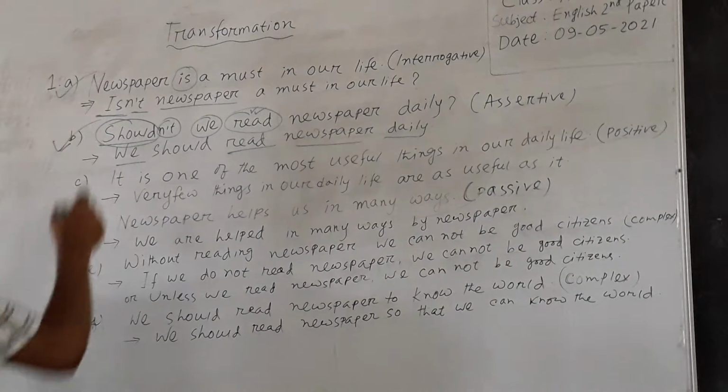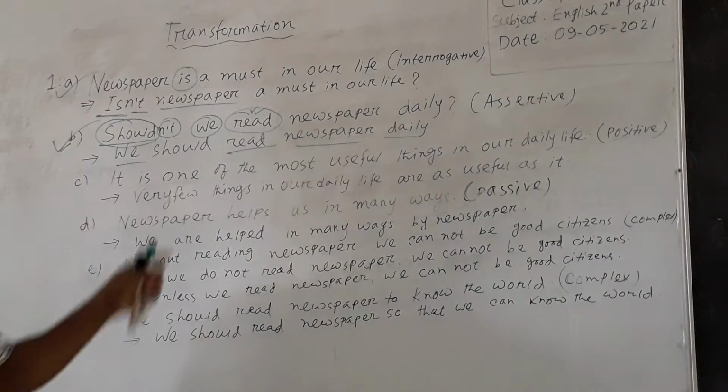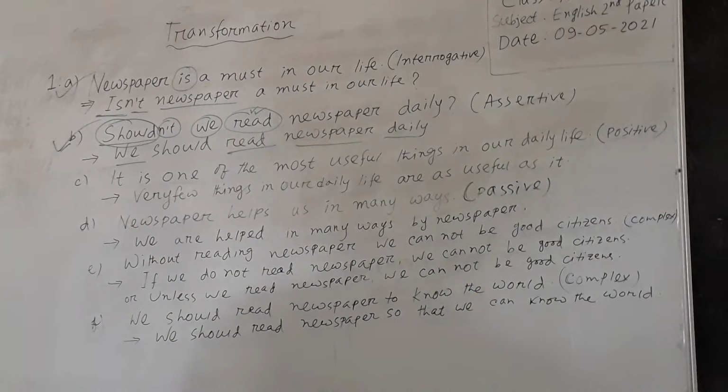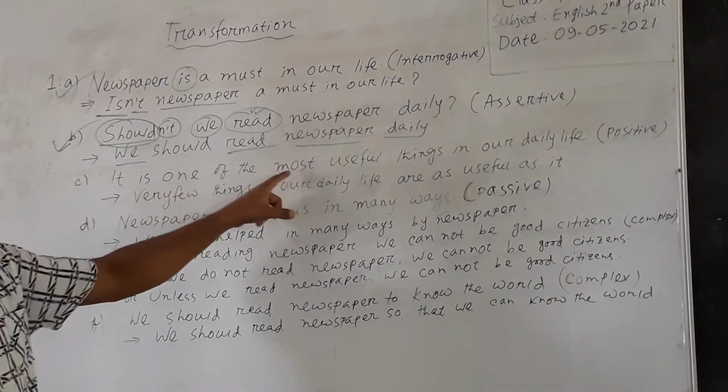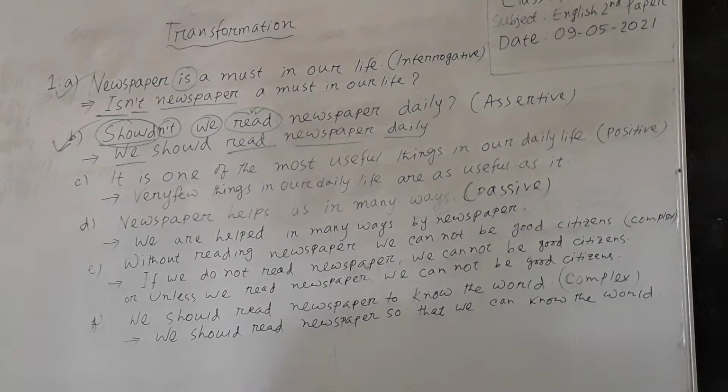Now, dear students, look at question number C. It is one of the most useful things in our daily life. In this sentence, we see the use of superlative degree. And the sentence having the superlative degree will be transformed into a positive degree.